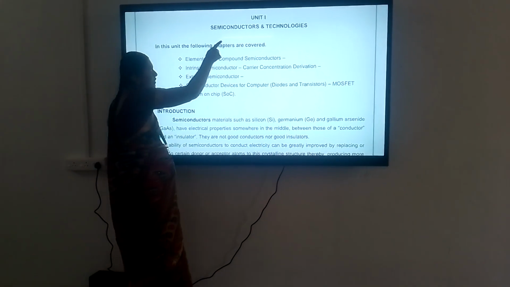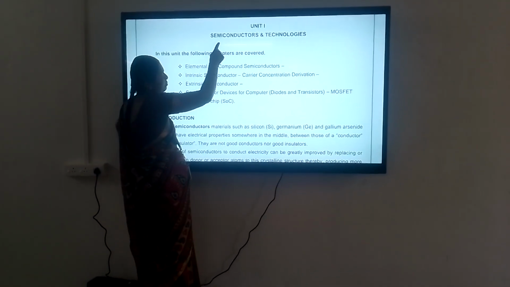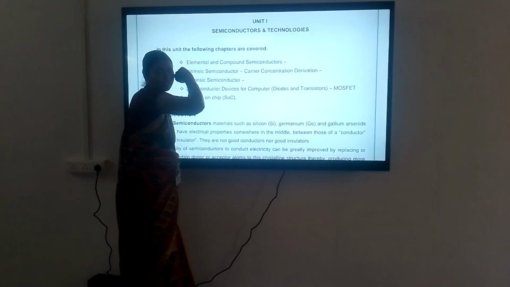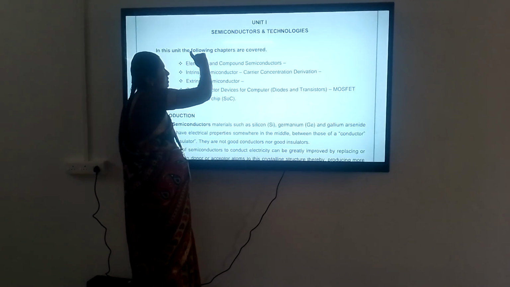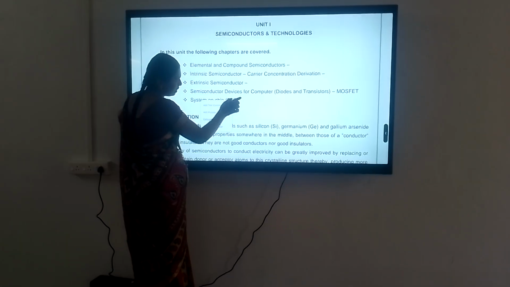Technology. First we see the semiconductor. What is meant by semiconductor? We know that first is semi, then conductor. Conductor means to conduct electricity. Semi means partially. So semiconductor means partially conducting and partially non-conducting.